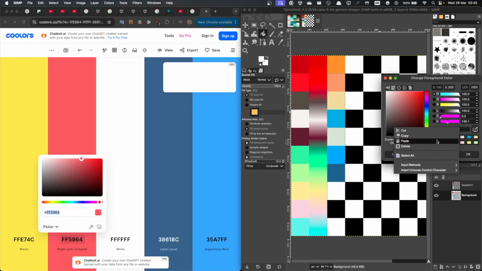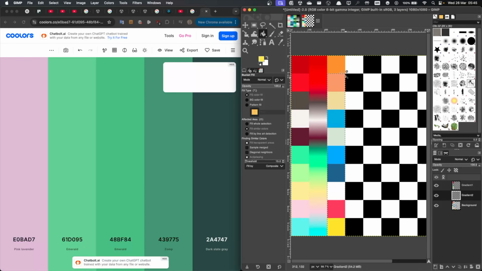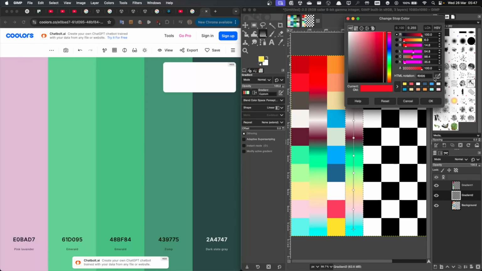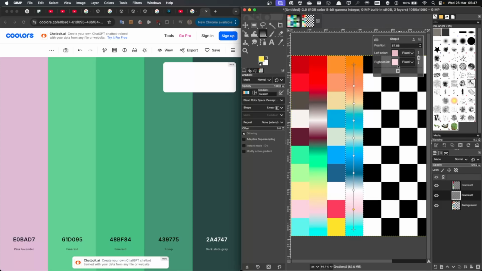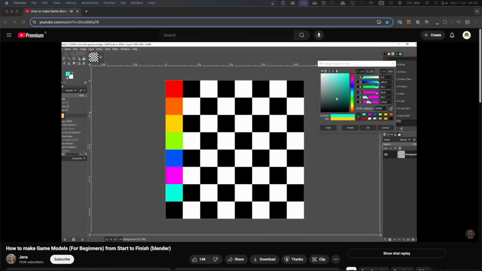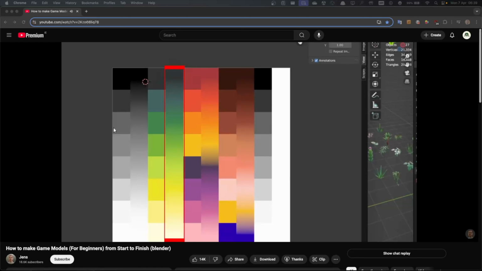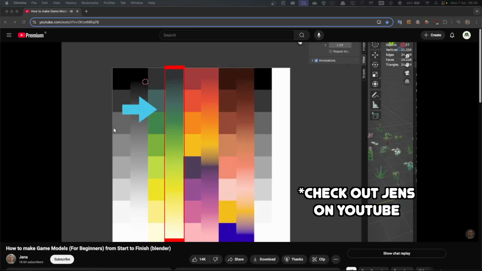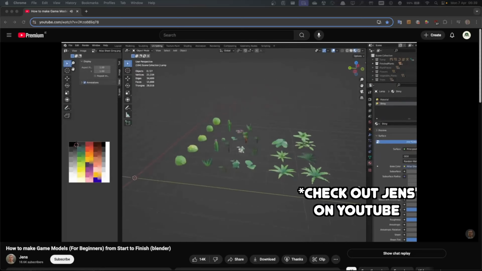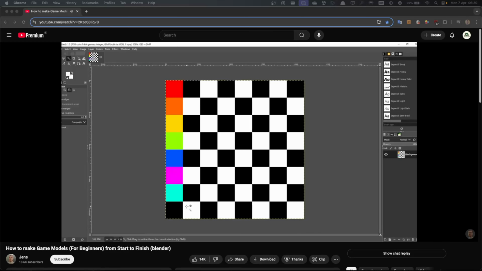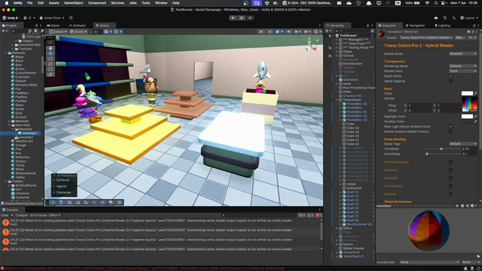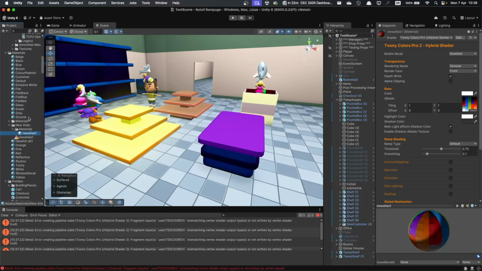I then wanted to work on something other than programming at this point and decided to change the color atlas I was using. I just randomly cobbled it together at the very beginning of the project, but decided to spend some time learning the best way to optimize my atlas so that I could get the most out of it. I came across this great video by Jens, who had a handy method of creating a gradient using part of the color grid, which allows for much more natural blending of an object. I haven't fully utilized this atlas on my models yet, but I've applied it to a material and placed it on most objects in the scene. All I need to do now is update the UVs in Blender to style the assets how I want, and we should be good to go.